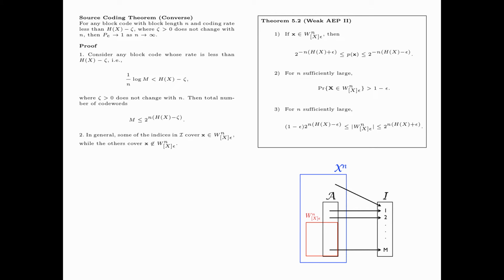In general, some of the indices in I cover X sequences that are typical. This is highlighted in blue, while the others cover X sequences that are not typical. This is highlighted in green.